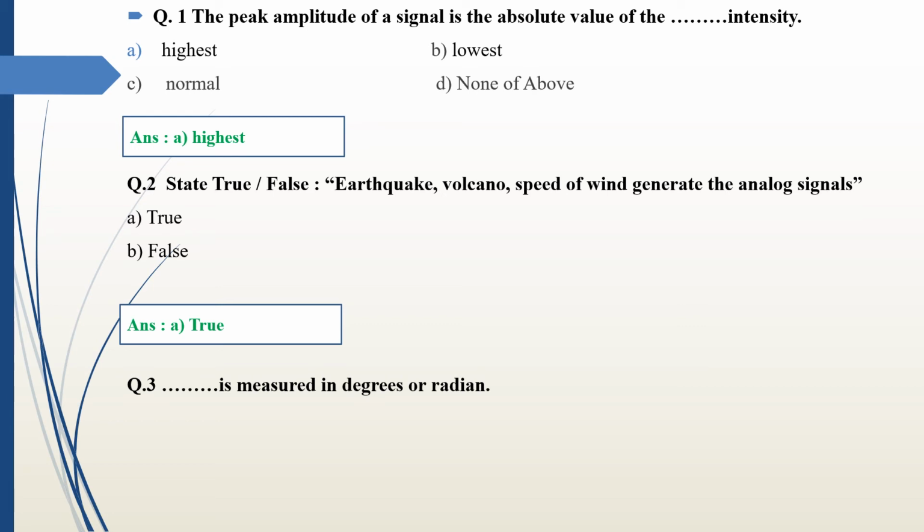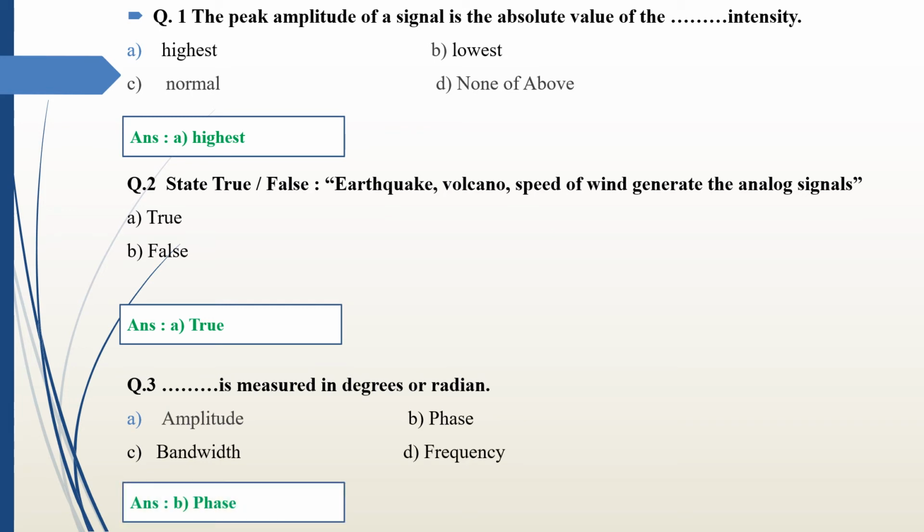Next one, dash dash is measured in degree or radian. Options are amplitude, phase, bandwidth and frequency. Answer of this question is phase. Phase is measured in degree or radian.